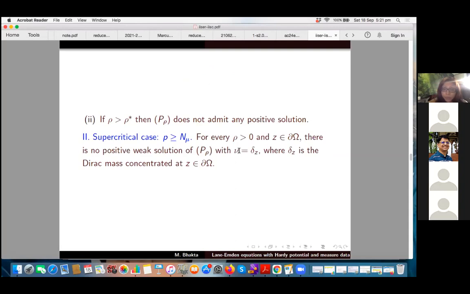Here it will be nu equal to rho times delta z. What I wanted to mean is that you take the Dirac measure concentrated at z, and you multiply by any rho, whatever rho you take, rho times delta z. It does not admit any positive solution in the supercritical case.